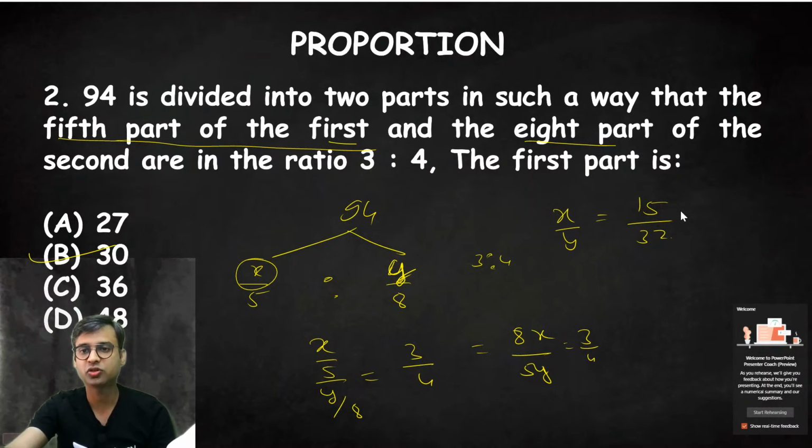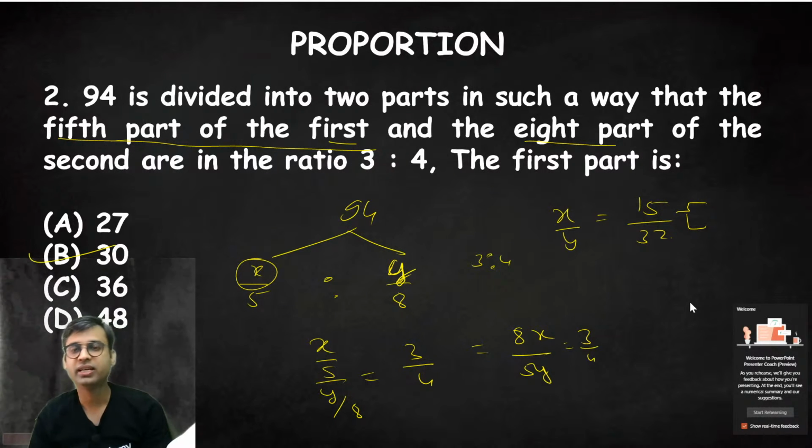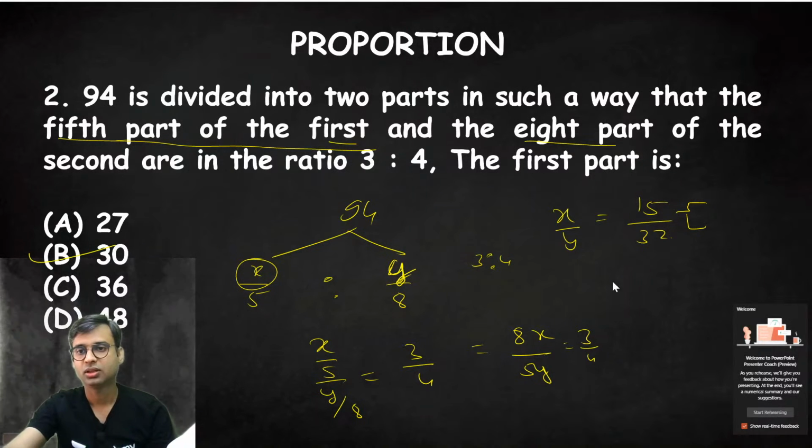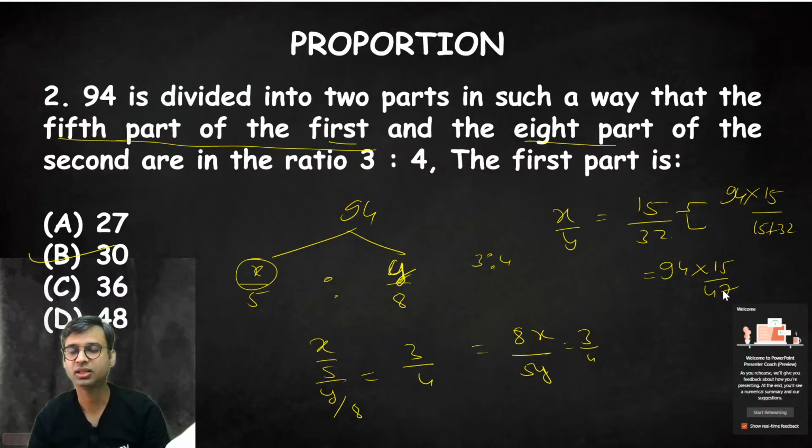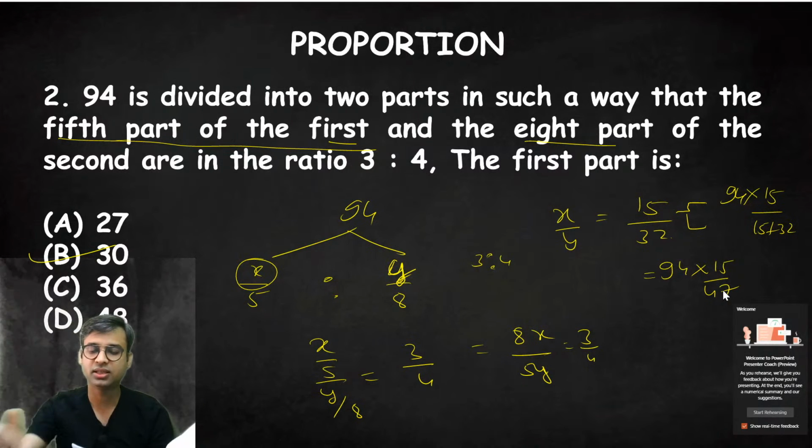Divide 94 in the ratio of 15:32. So 94 into 15 upon 15 plus 32. This will be 94 into 15 upon 47. 30. Yes, 30 is the right answer.